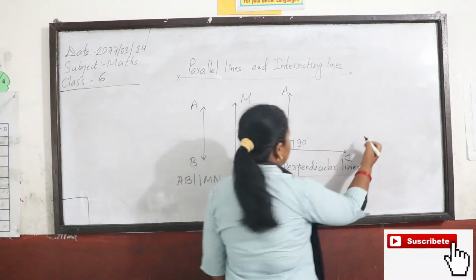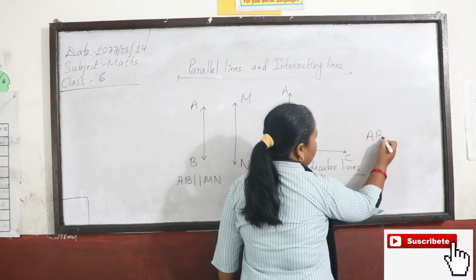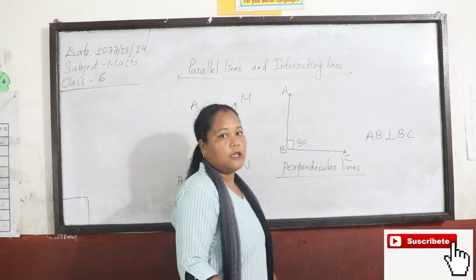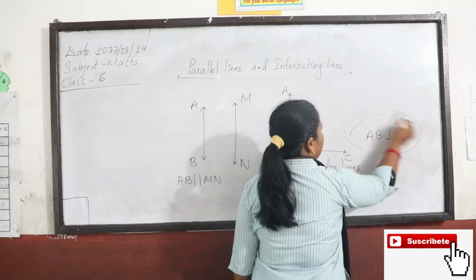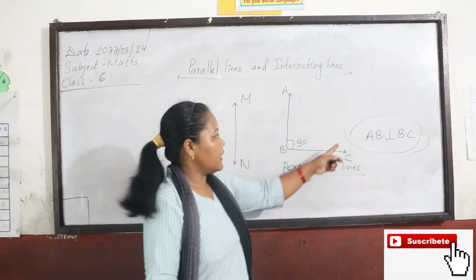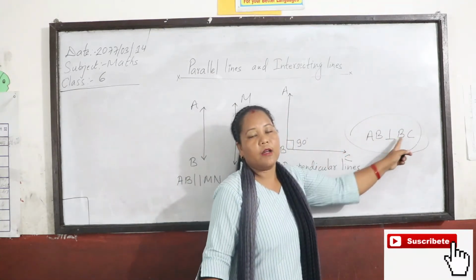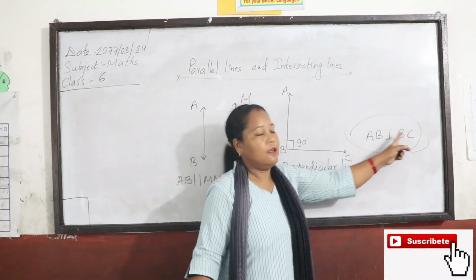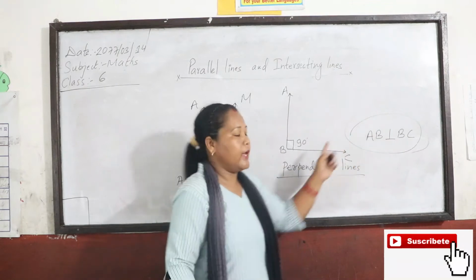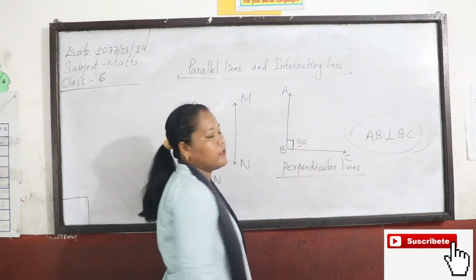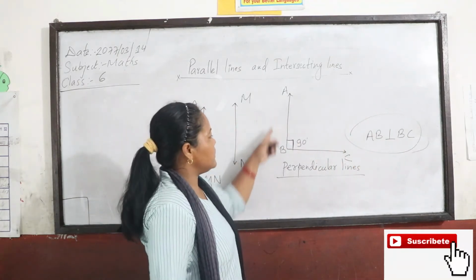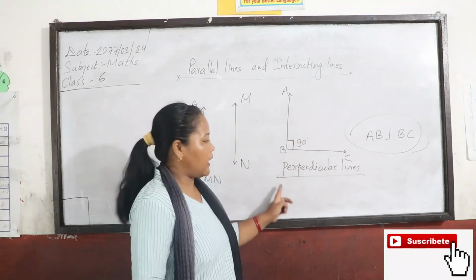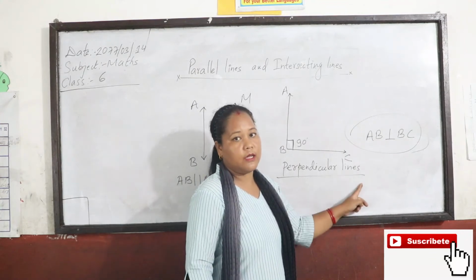And how to denote a perpendicular line? AB is perpendicular to BC. If you see this symbol, then you can say AB and BC are perpendicular lines. It means that the AB line makes 90 degrees with the BC line. They are meeting at a point P by making 90 degrees, so they are perpendicular lines.